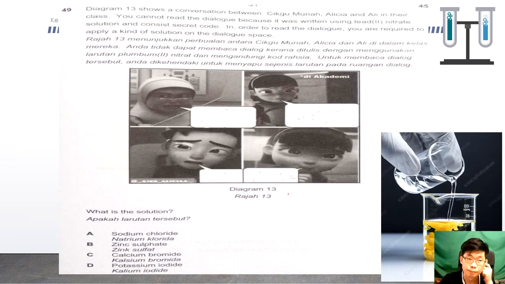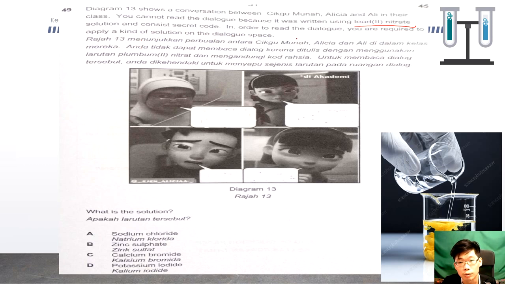Question 49. Diagram 13 shows the conversation between Zegumuna, Alicia, and Ali in their class. You cannot read the dialogue because it was written using lead(II) nitrate solution.